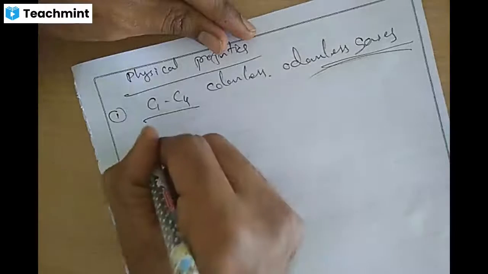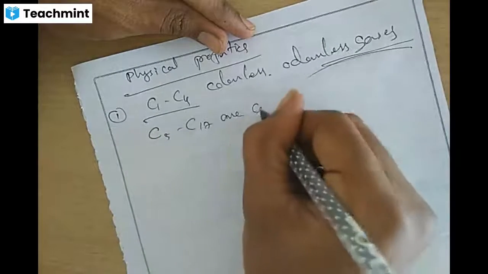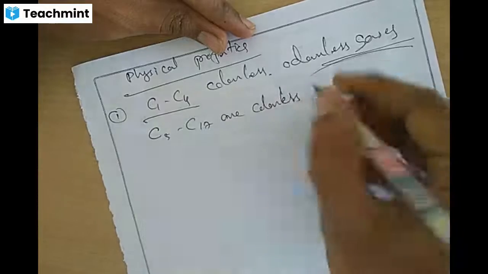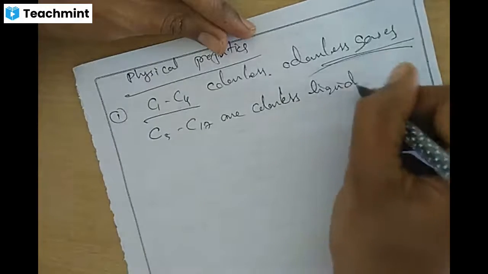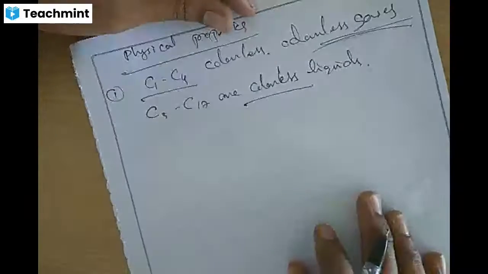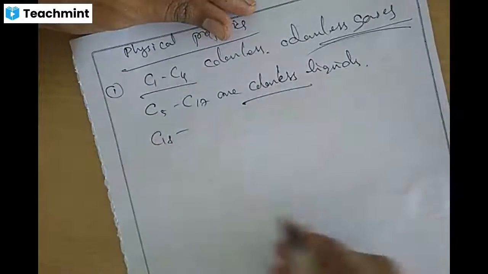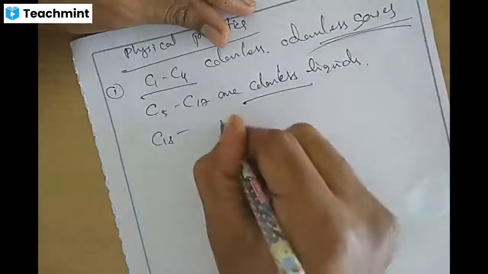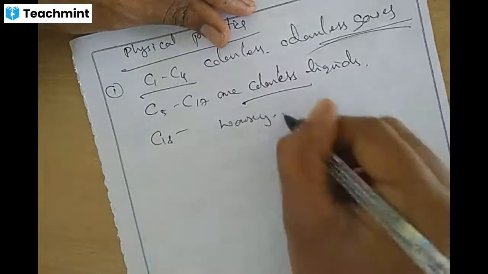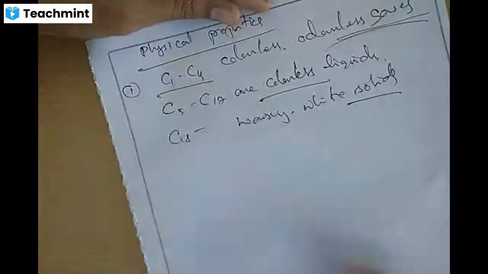C5 to C17 are colorless liquids. C18 onwards, carbon 18 onwards, these are waxy white solids.